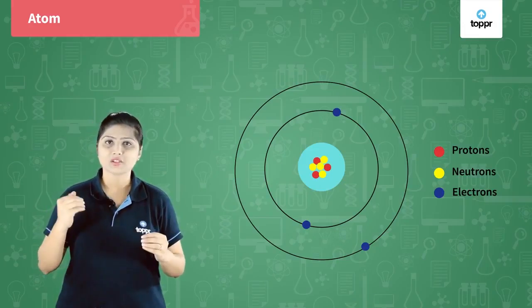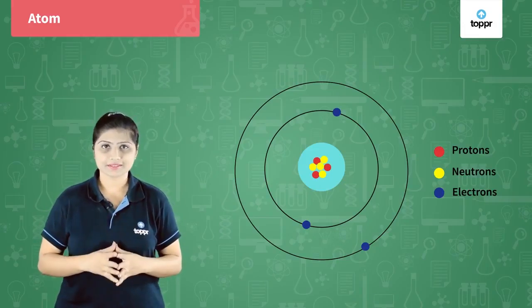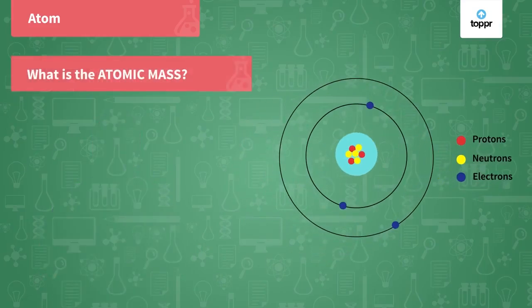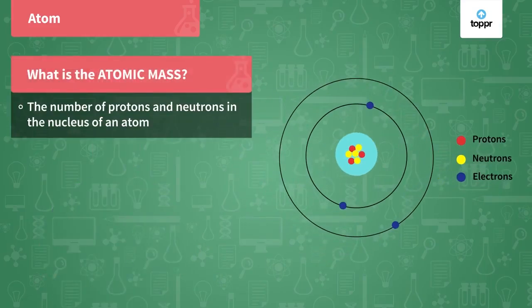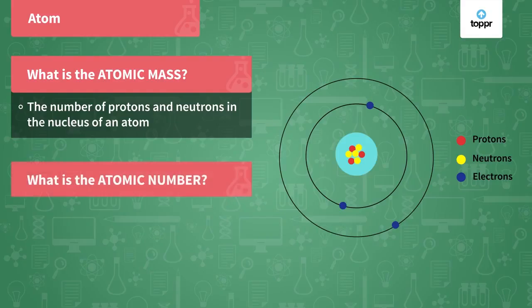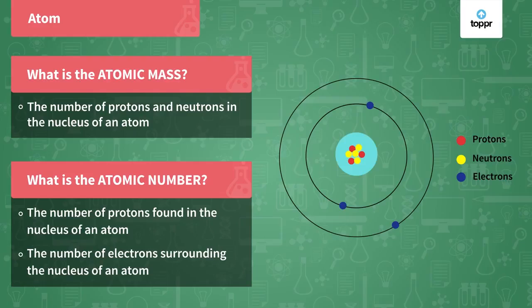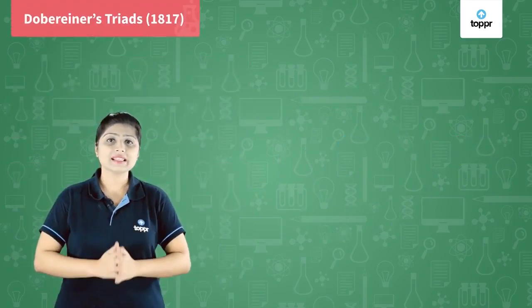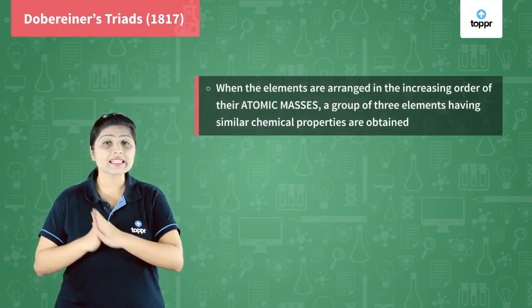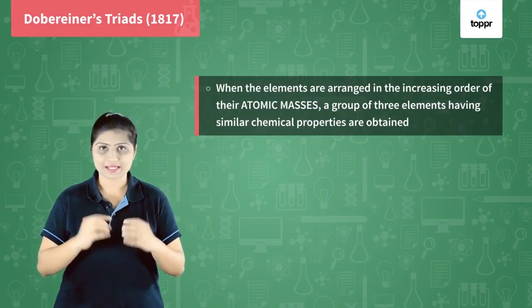Every element has atomic mass and atomic number. Atomic mass is nothing but the total number of protons and neutrons present in the atom of the element, and atomic number is the number of protons. But because number of protons and number of electrons are always equal in an atom, atomic number can also be represented as number of electrons. He started classifying elements in the increasing order of their atomic masses.